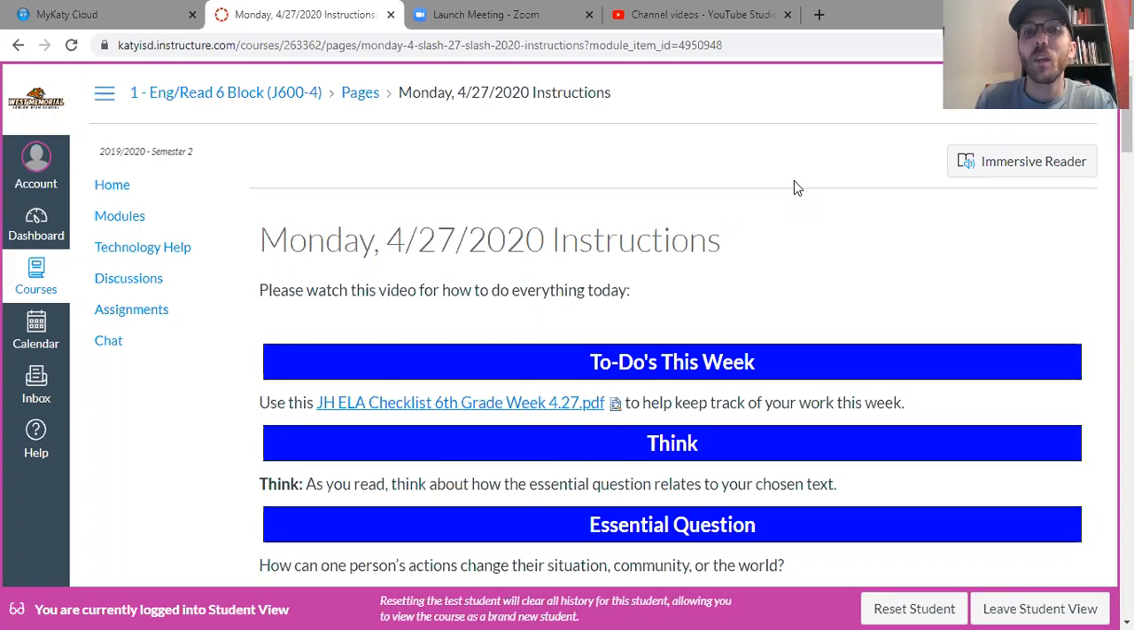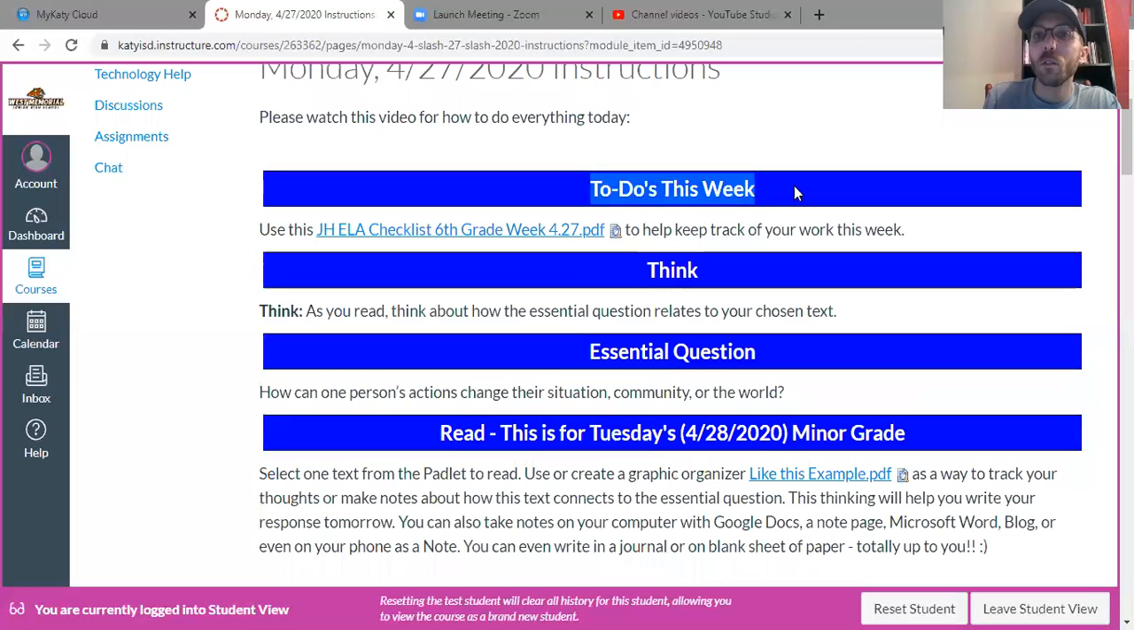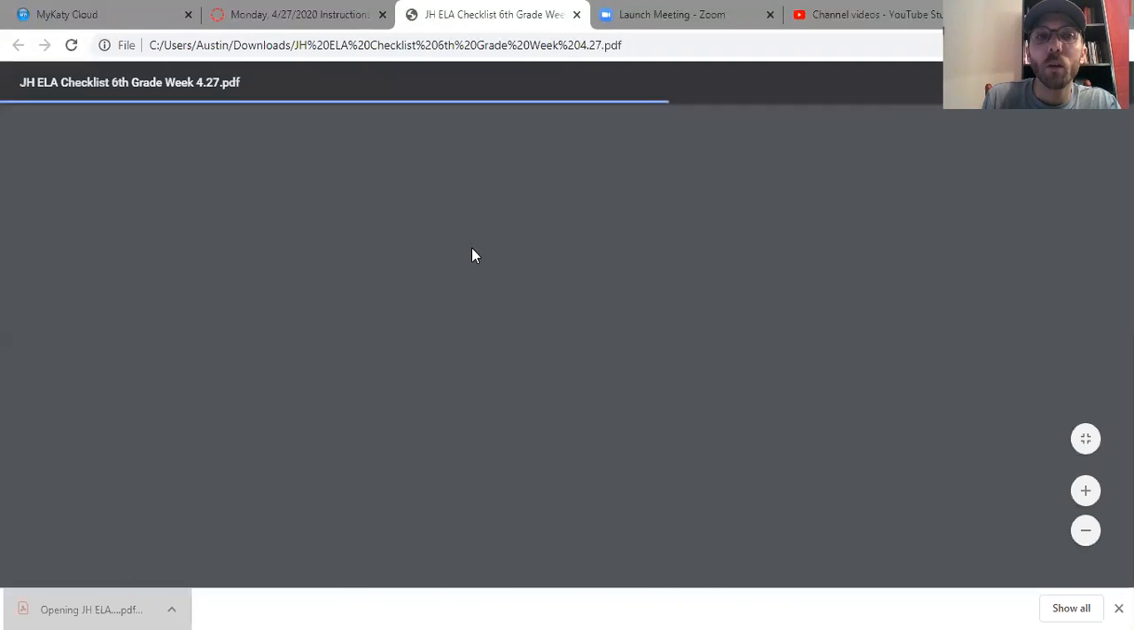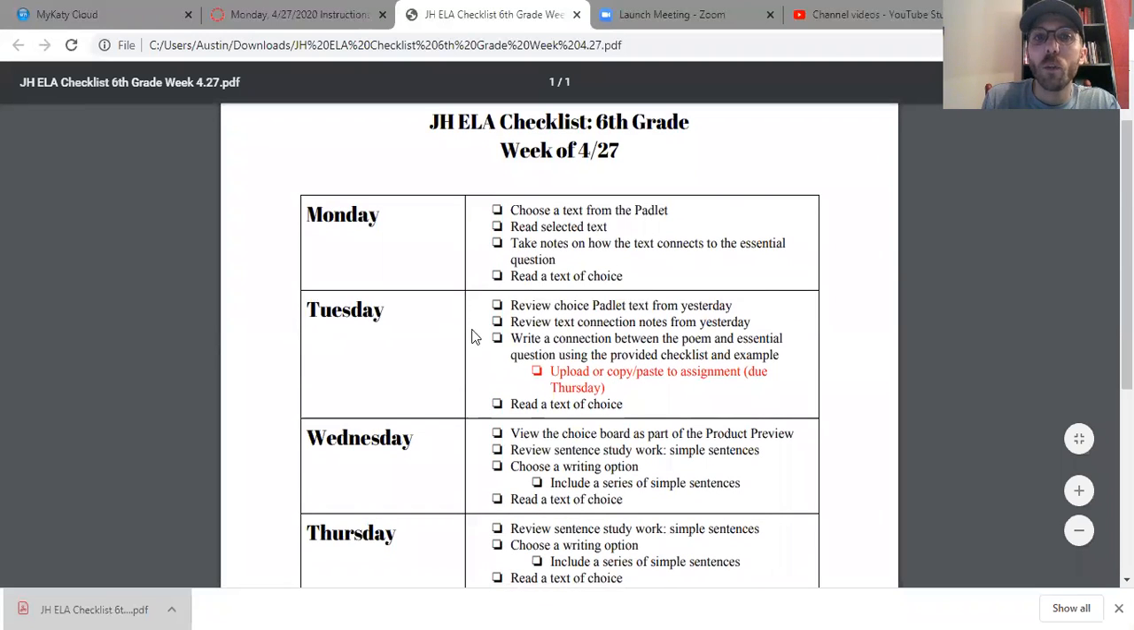of April. So to start off, we have our to-dos this week. In our to-dos, basically it just says use this junior high ELA checklist, 6th grade week 427 PDF. So you can click on it. And as you can tell also, I'm in student view. So this is exactly what you will see. So if you click on it, it should download for you and it'll open up here for you to be able to see it. It's pretty straightforward.